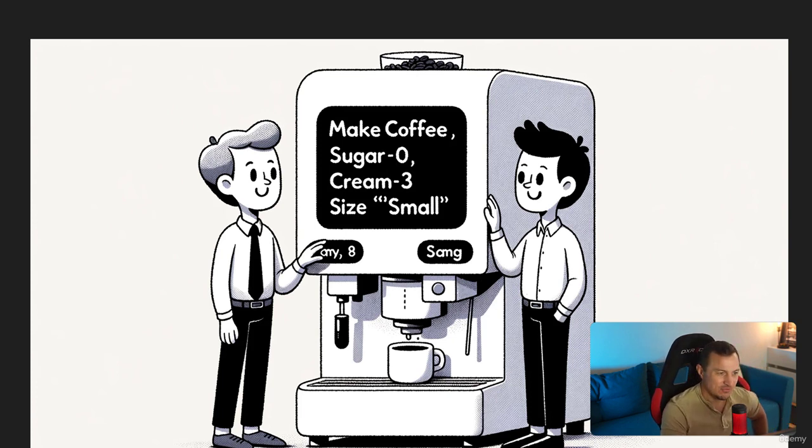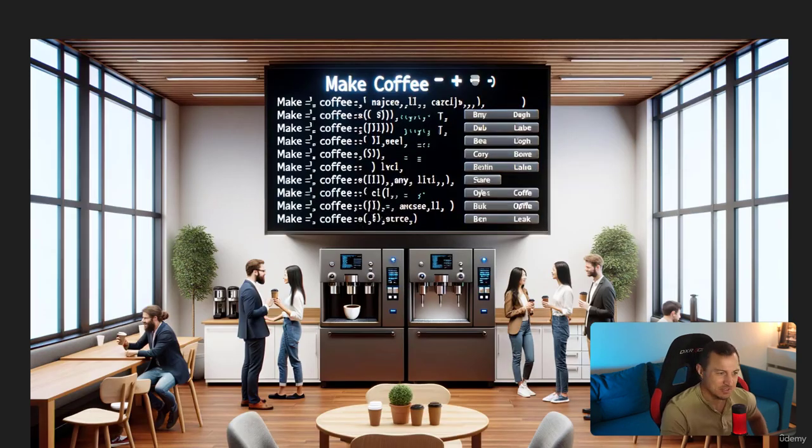They make the coffee with whatever they prefer. 0 sugar, triple cream, size small, whatever they want. They are super happy with the machine that she made. And now look at that. Suddenly everyone uses her method and everyone uses whatever she built there.